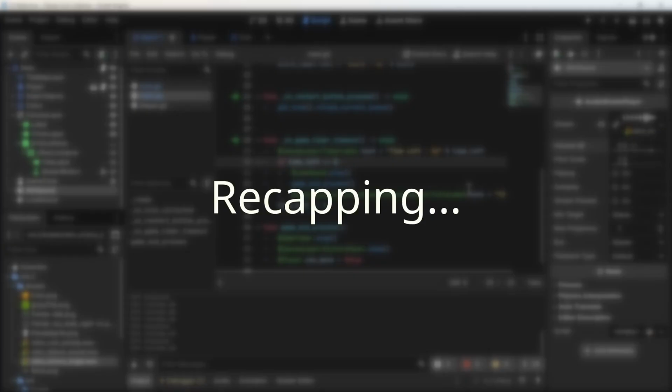Today we learned Audio Stream Player 2D, Audio Stream Player, playing sounds through code, and waiting for sounds to finish before deleting the object. Your game now feels much more responsive, and all it took was a few sound effects. Try playing around more with the sounds, and see you in the next one.